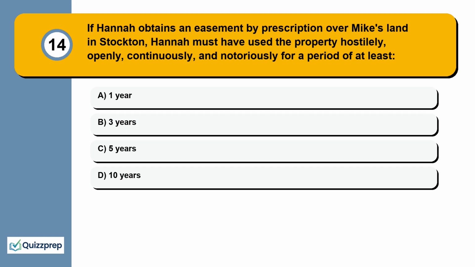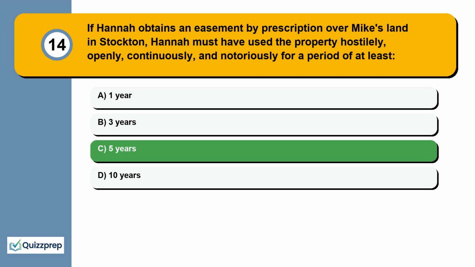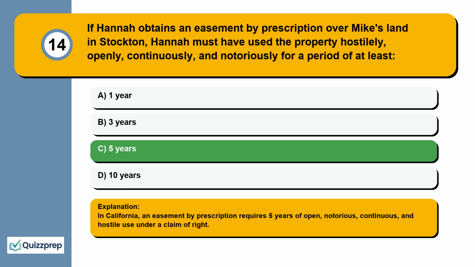Question 14. If Hannah obtains an easement by prescription over Mike's land in Stockton, Hannah must have used the property hostilely, openly, continuously, and notoriously for a period of at least 1 year, 3 years, 5 years, 10 years. In California, an easement by prescription requires 5 years of open, notorious, continuous, and hostile use under a claim of right.